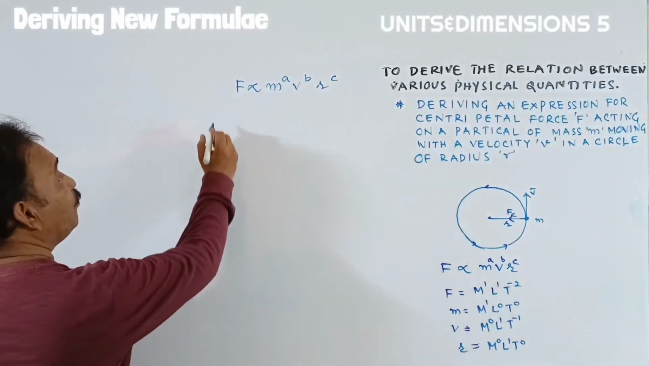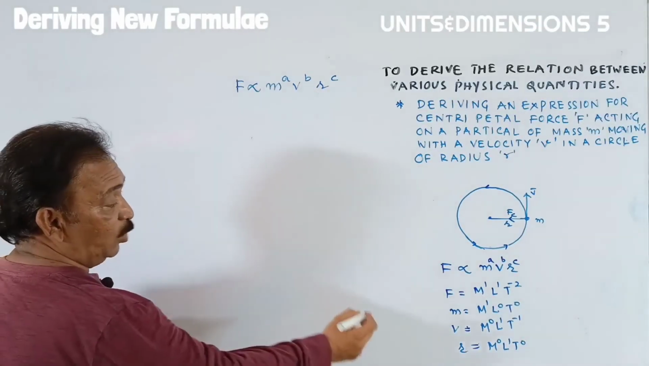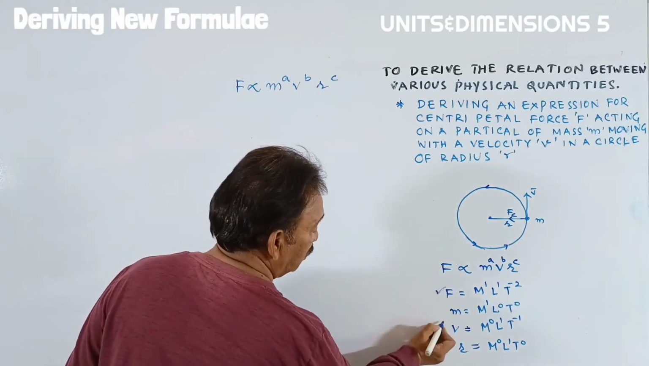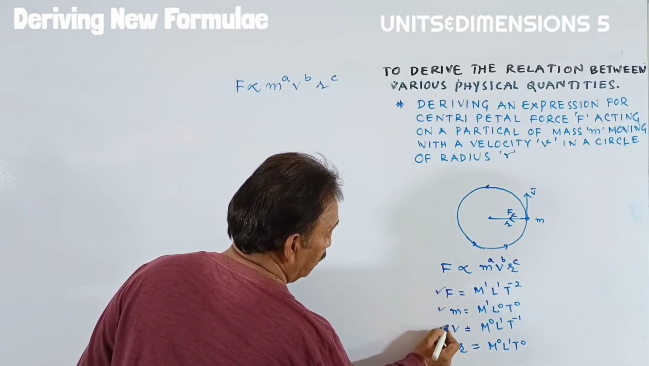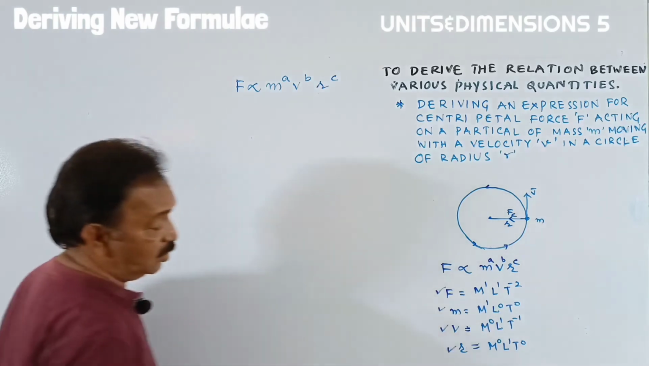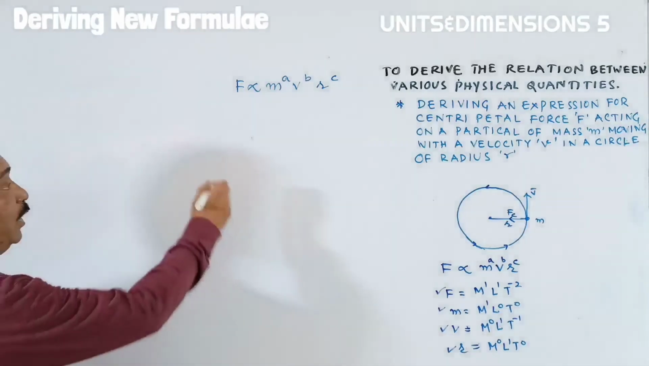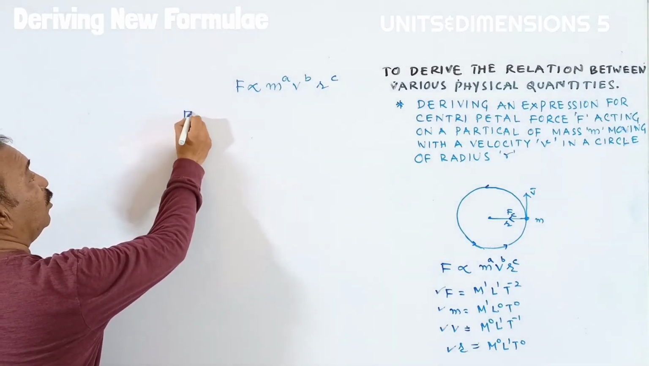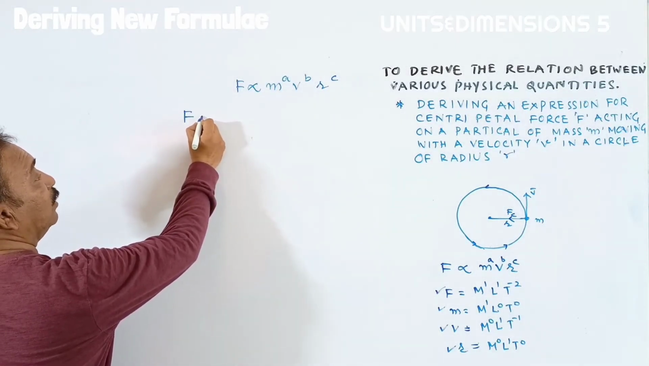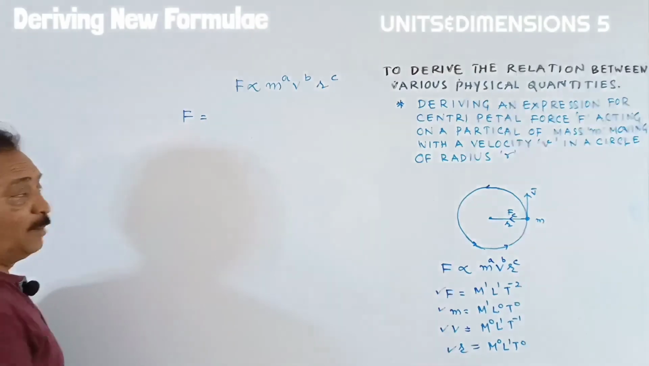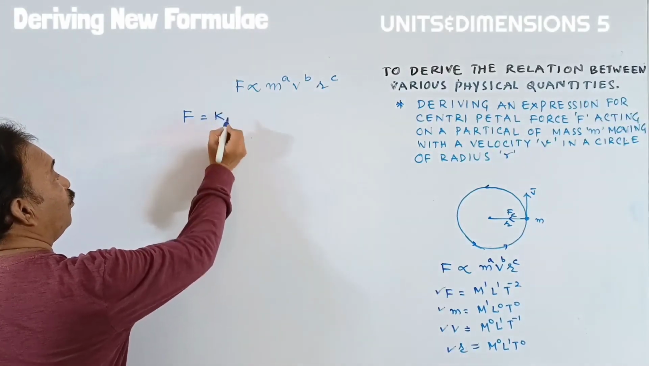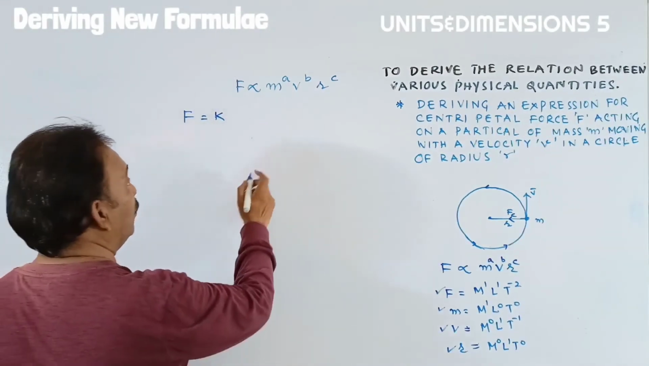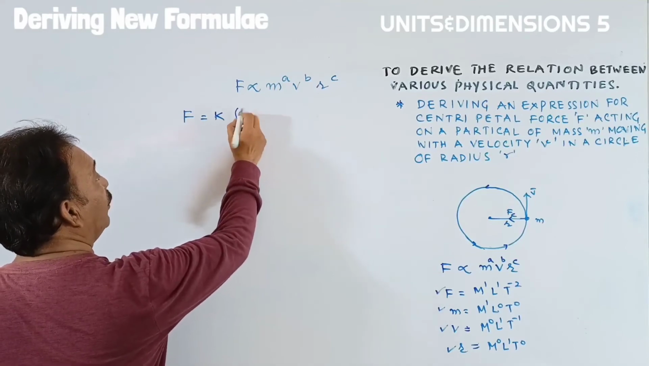Then see, we know the dimensional formula of force, mass, velocity, and also radius. I'm rewriting the same here. I'm writing force is proportional. In place of proportional, I am writing K, the proportionality constant, times m, mass. What is the dimensional formula of mass?